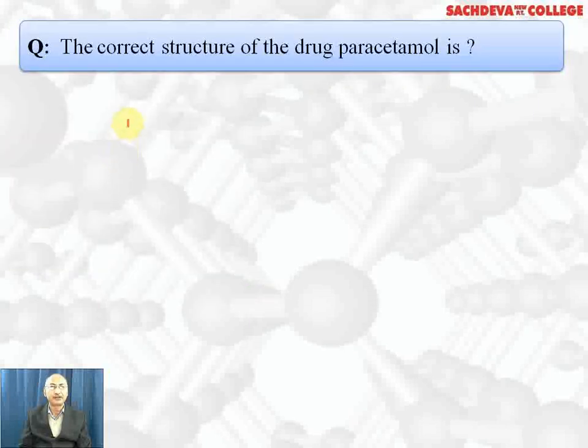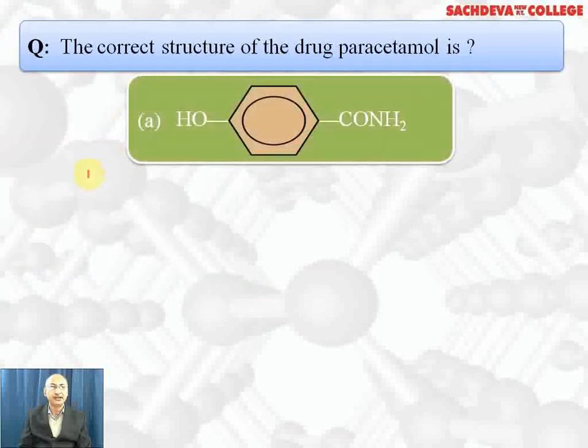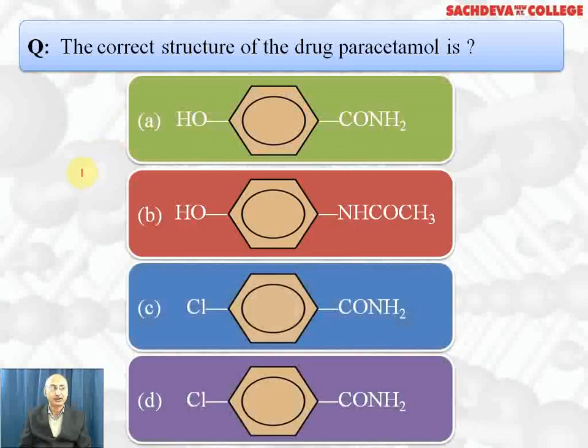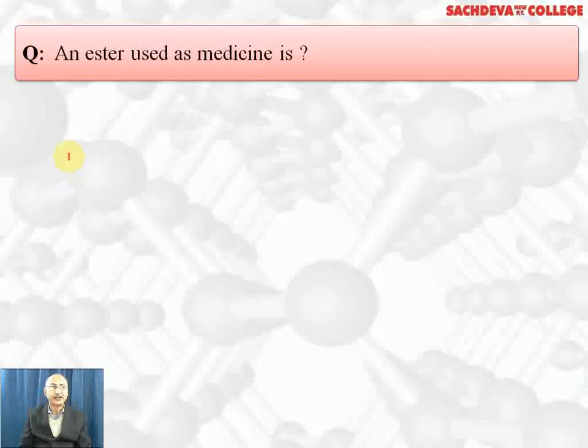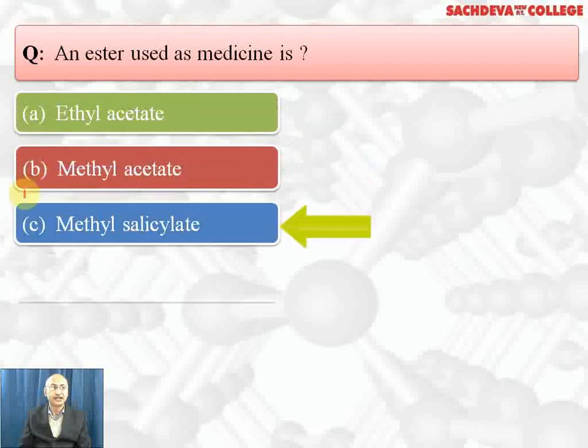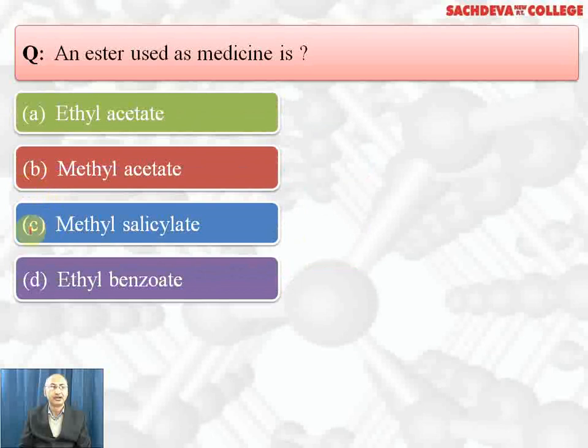The correct structure of drug paracetamol is A part, B part, C part or D part. Correct answer is B part. It is para-hydroxyacetanilide. An ester used as medicine: ethyl acetate, methyl acetate, methyl salicylate, ethyl benzoate. Correct answer is methyl salicylate. It is used in Iodex and other ointments which are used for relieving muscular pain. C part is the correct answer.